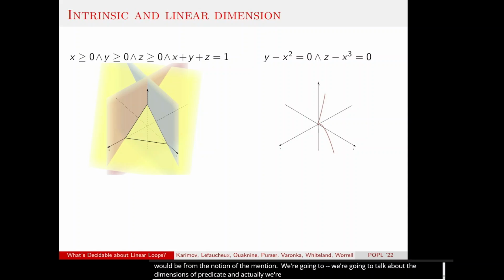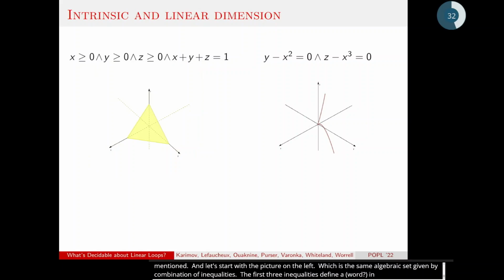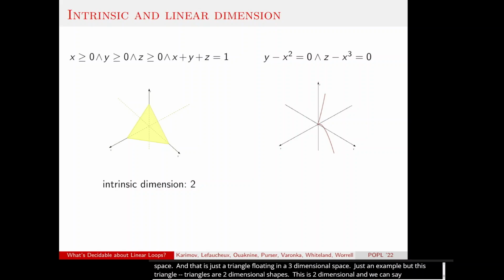dimension. Let's start with the picture on the left, which is a semialgebraic set given by a combination of inequalities. The first three inequalities define an octant in a three-dimensional space, and then we intersect it with a plane, and the set described there is just a triangle floating in a three-dimensional space. It's just an example, but triangles are two-dimensional shapes. So intrinsically, this shape is two-dimensional, and we can say that its intrinsic dimension is 2. I'm not going into details of what intrinsic dimension is. We can define it for any semialgebraic set, but in this case, it's pretty clear that it should be 2.